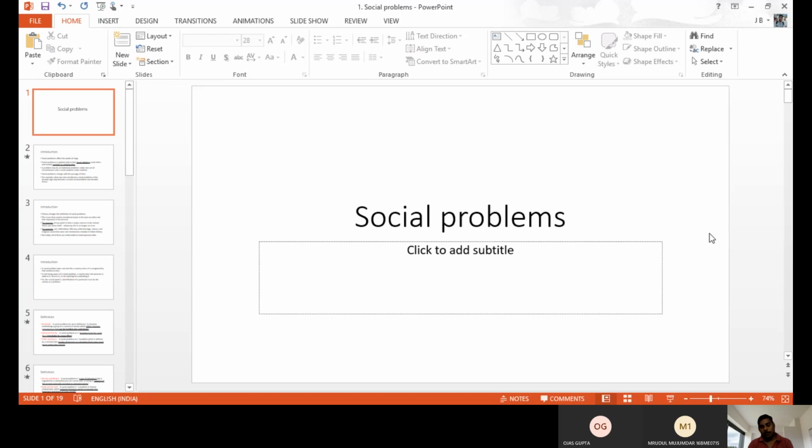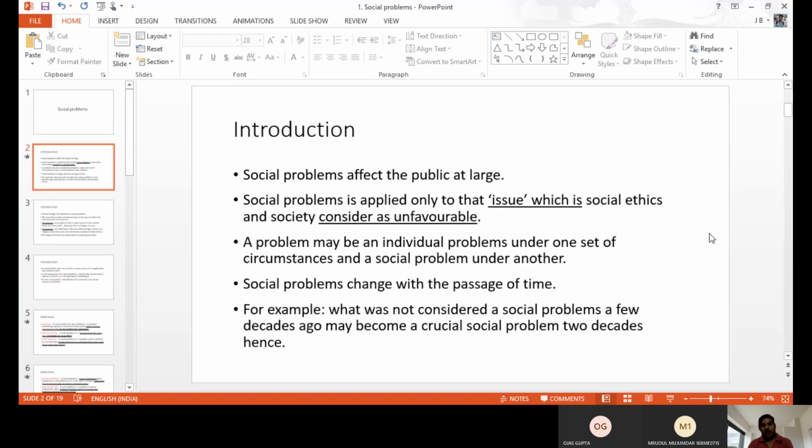Community problem. Community problem affects only a small community, like a small village, or only the entire state. One small community's people only are affected because of a local issue or because of some issue. That is the communal or community problem. Social problems affect a number of people, like mass people, when they feel fear, that is the social problem. Okay, so a social problem affects the public at a large level, like a number of people, an entire district or entire state, entire nation, the country facing an issue, facing a problem. That is the social problem.